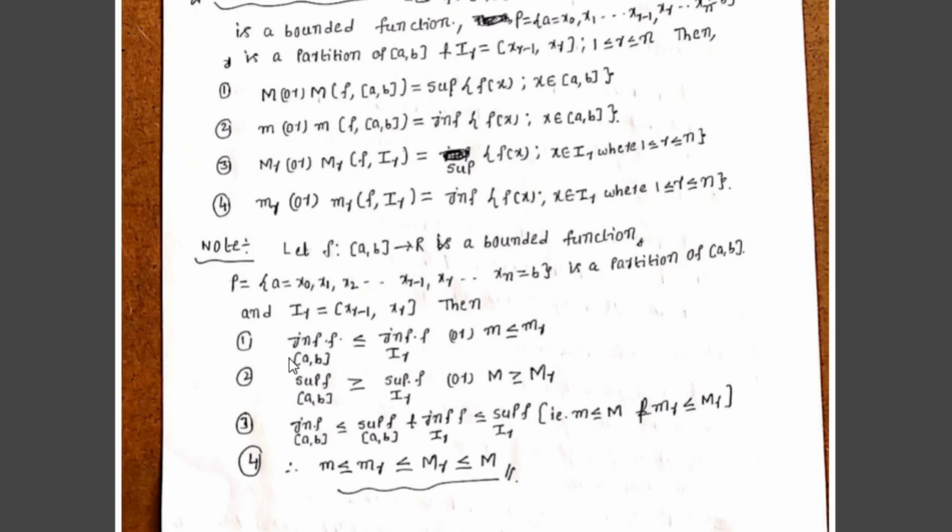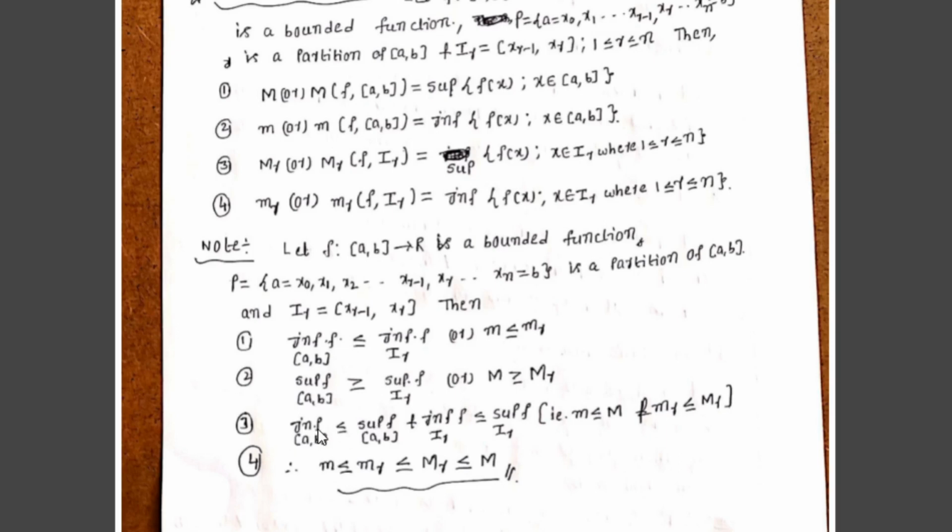Then first, what is the relation between the infimum of f(x) on the closed interval [a, b] and the infimum of f(x) on I_r, that is, the relation between small m and small m_r. Always the infimum of f(x) on [a, b] is less than or equal to the infimum of f(x) on I_r, that is, small m ≤ small m_r. Next, the relation between the supremum of f(x) on [a, b] and the supremum of f(x) on I_r: the supremum on [a, b] is greater than or equal to the supremum on I_r, that is, capital M ≥ capital M_r.